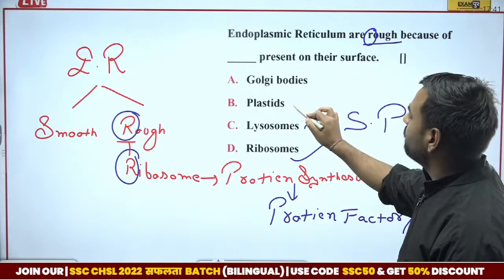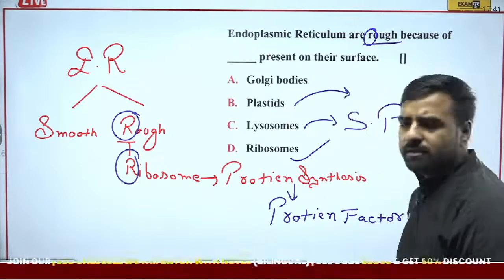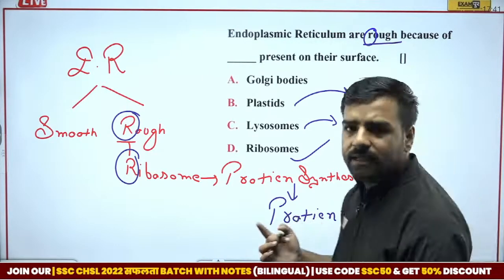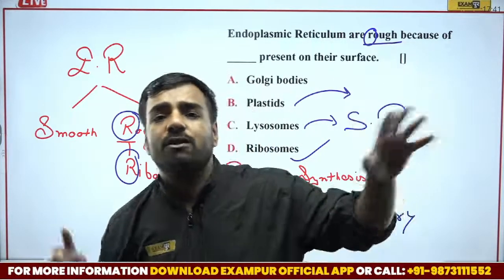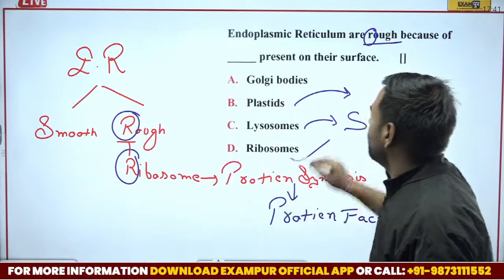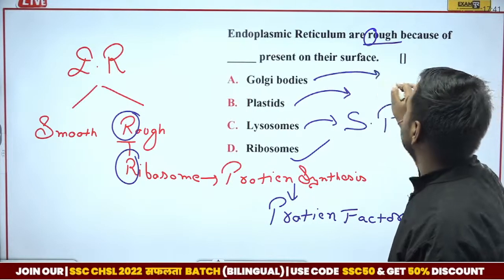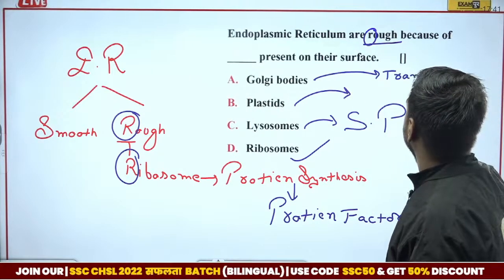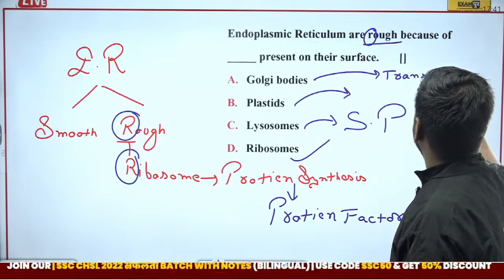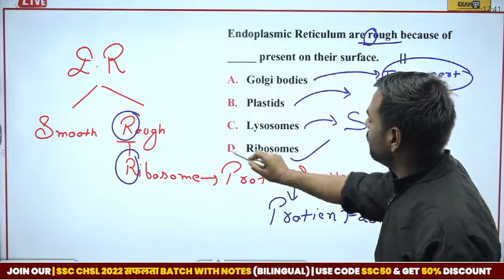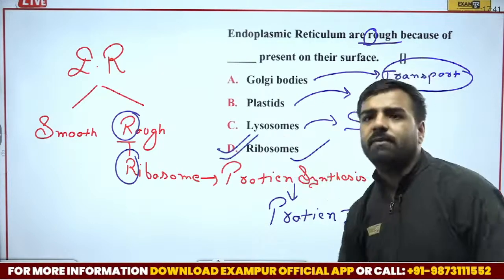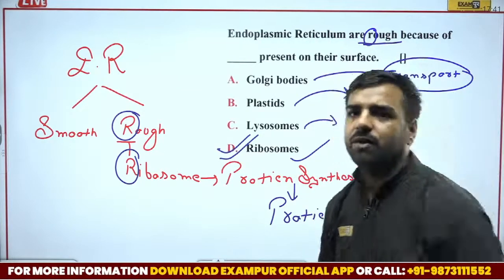Then if I talk about plastids, it is only present in the plant cell, where it is helpful in imparting colors, where we talk about chromoplast, chloroplast, leucoplast. If I talk about Golgi bodies, we have discussed it is helping in the intracellular transport. So for the transportation part, and yes, they are rough only and only because of the presence of ribosomes. So option number D will be correct, and Vikram, absolutely correct.